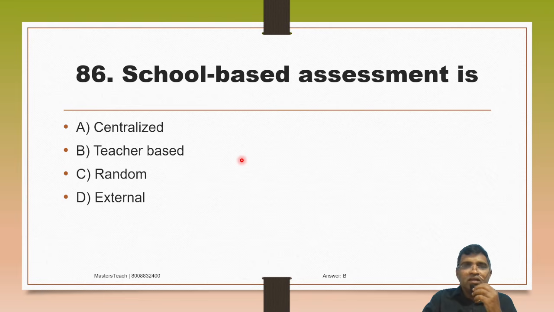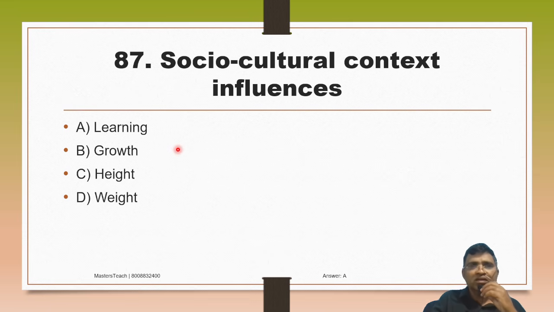Option B. Then school based assessment is A. Centralized, B. Teacher based, C. Random, D. External. School based assessment is teacher based. Teacher is the final evaluator. Option B. Socio-cultural context influences A. Learning, B. Growth, C. Height, D. Weight.